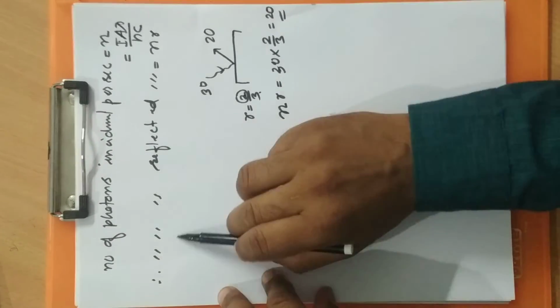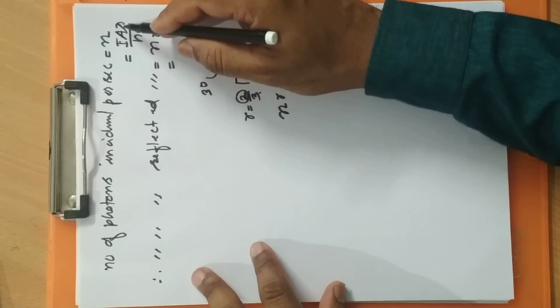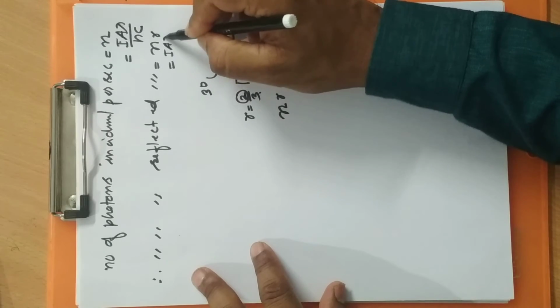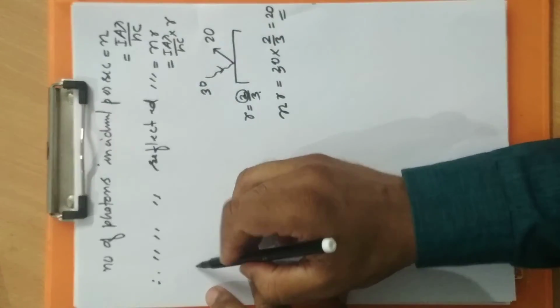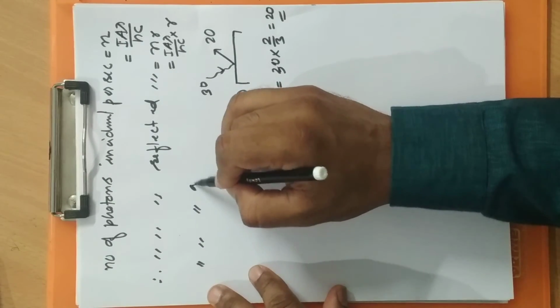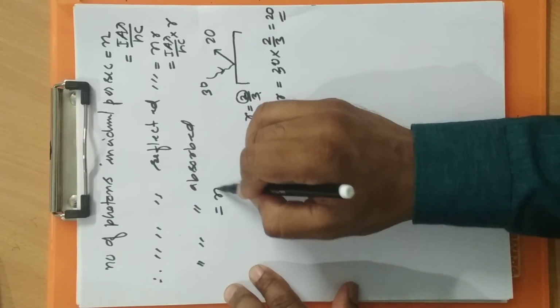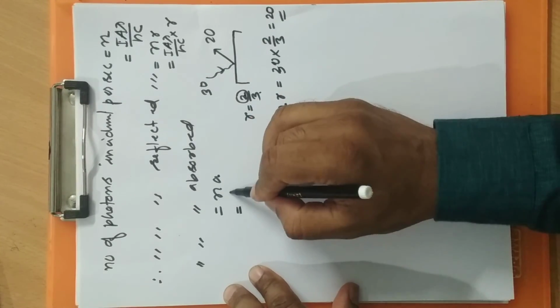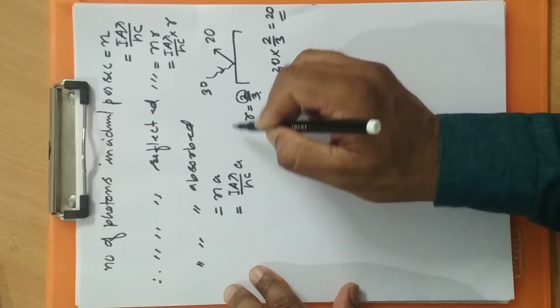Understood? Okay. So therefore, number of photons getting reflected is N into R. How much is N? This is N: I A lambda by hc, into R. Similarly, number of photons absorbed will become N into A, that is I A lambda by hc into A.